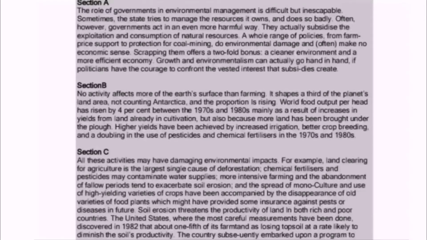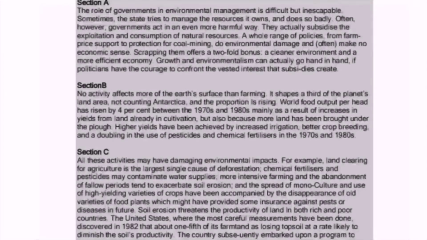Inescapable means ignored. It means that the role of governments in environmental management is difficult, but governments often ignore managing the environment. Sometimes the state tries to manage the resources on its own and does so badly. The word state refers to the government. It means that the state tries to manage all the natural resources, but it does not do any good. So in these two lines, we have read of the role of governments for the management of environment, and secondly we have read that the governments cannot manage the environment.